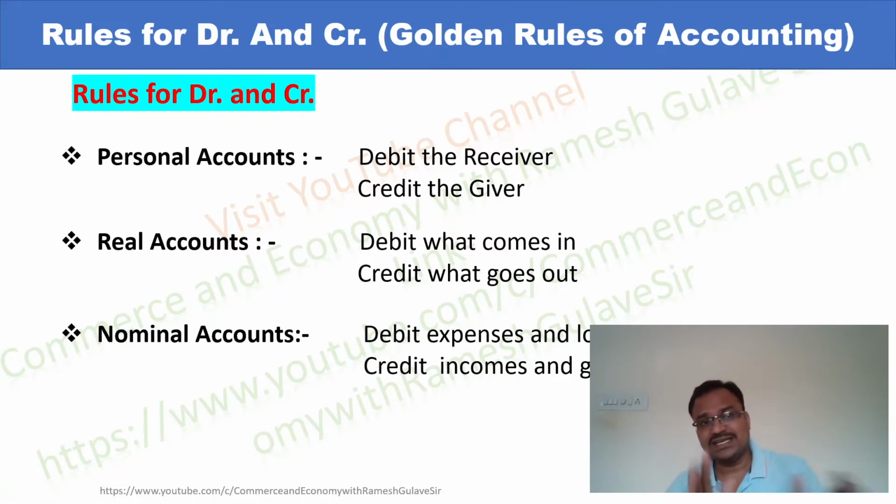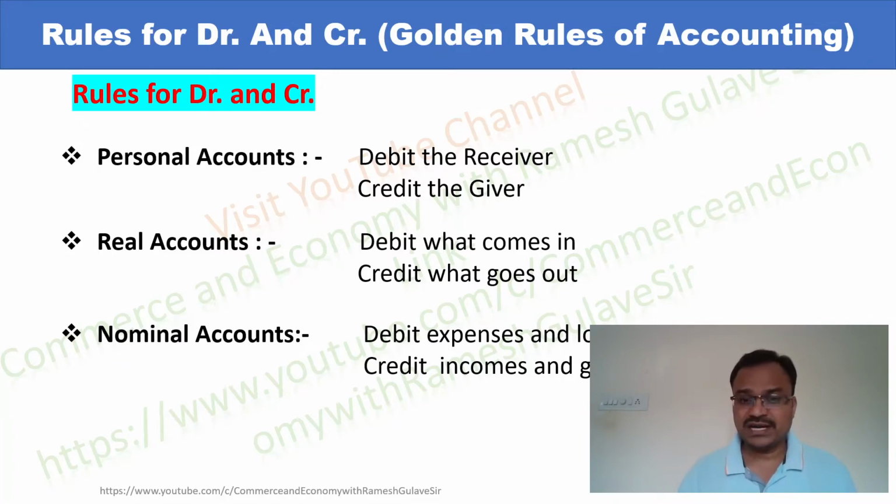So, friends, these are the golden rules or rules for debit and credit in accounting. For personal account, debit the receiver, credit the giver. For real account, debit what comes in, credit what goes out. And for nominal account, debit expenses and losses, credit incomes and gains.